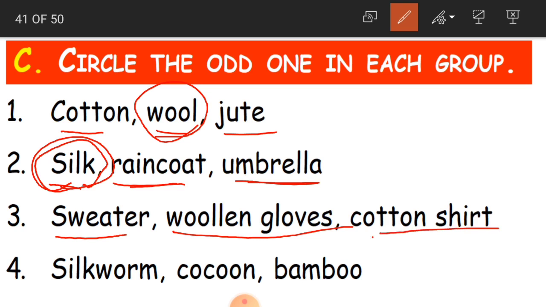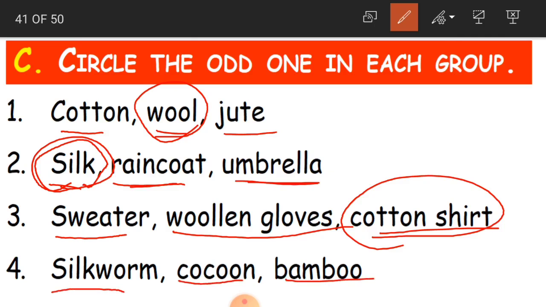Now the third one, sweater, woolen gloves and cotton shirt. So odd one is cotton shirt. Why? Because sweater and woolen gloves we use in the cold weather, in winters. Whereas cotton shirt is for summer. Clear? Yes.